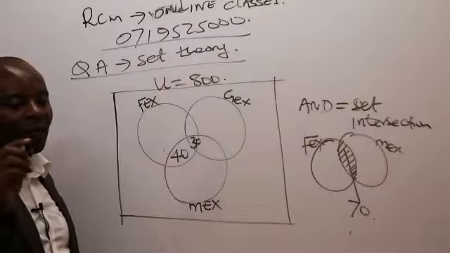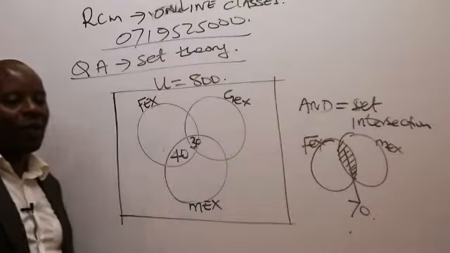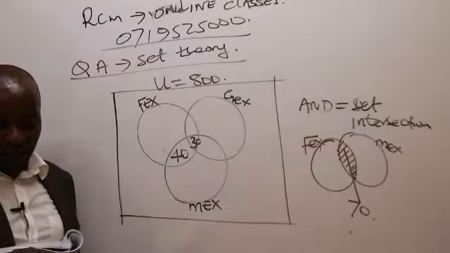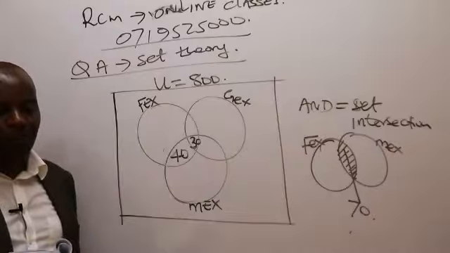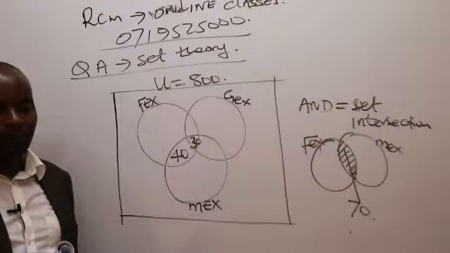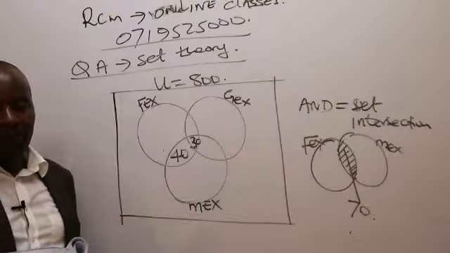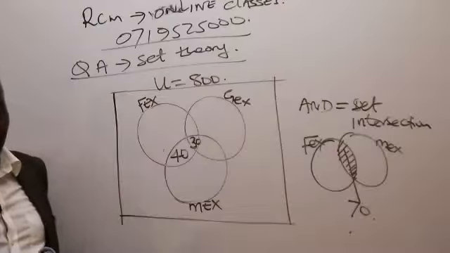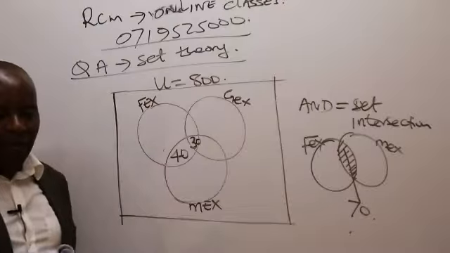Where should I write that 110? Where should I write the 110 households, people who preferred FEX only?